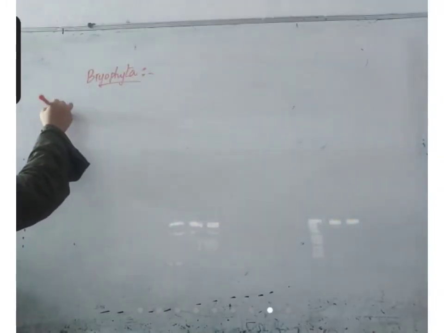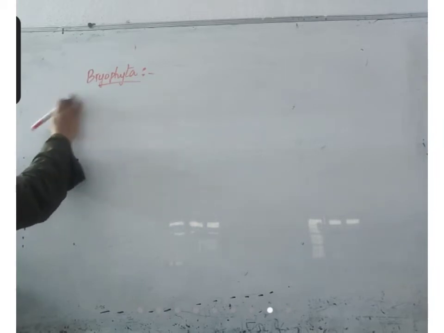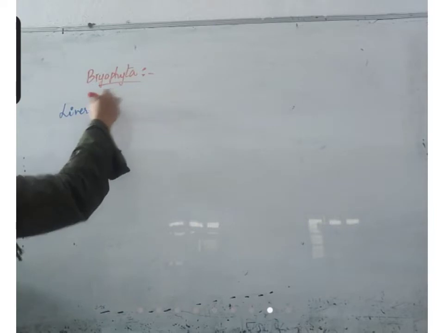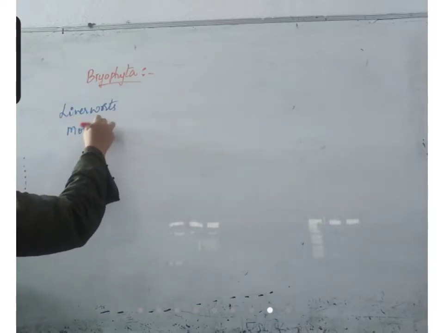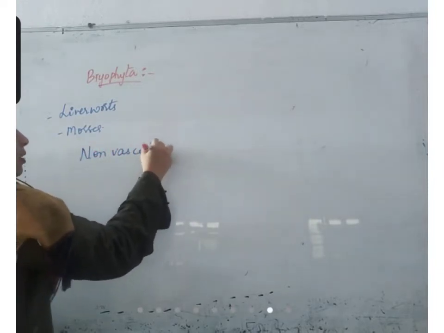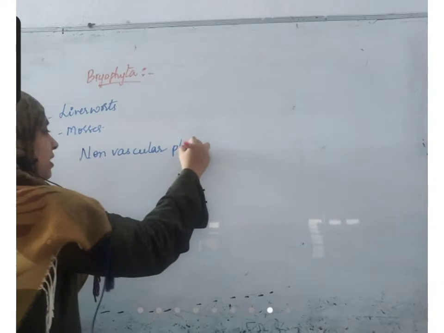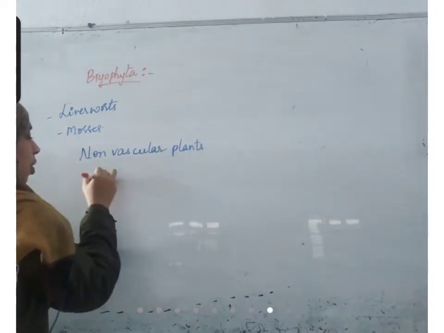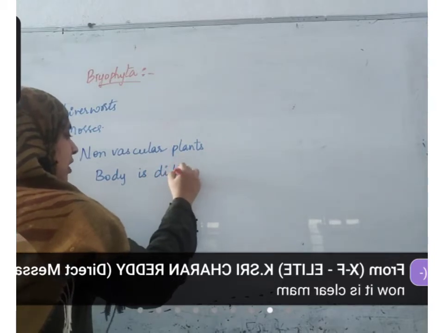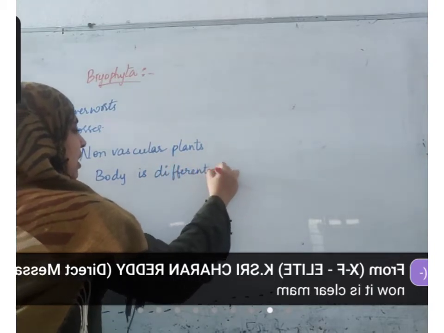Bryophyta. The organisms in Bryophyta are liverworts and mosses. Liverworts and mosses are present in this Bryophyta. These Bryophyta are non-vascular plants, but the body is differentiated.